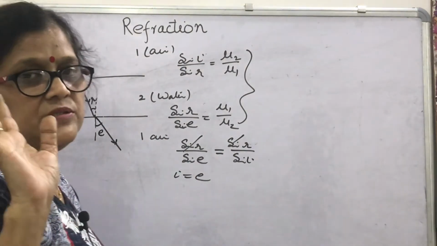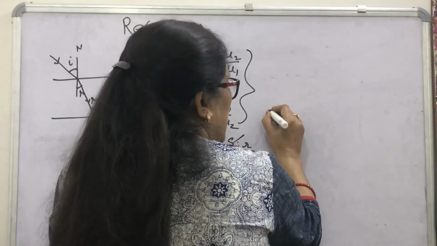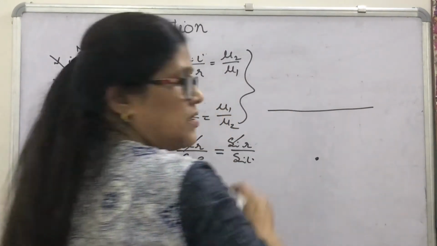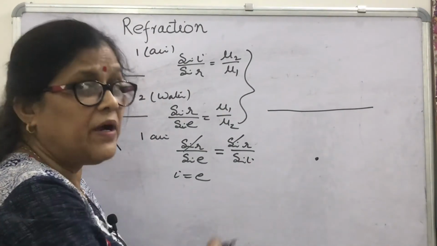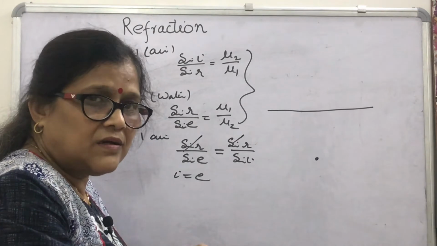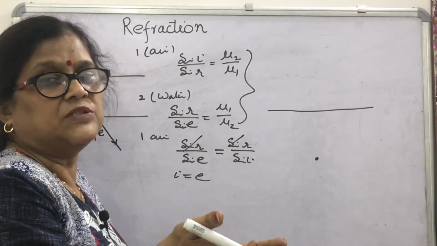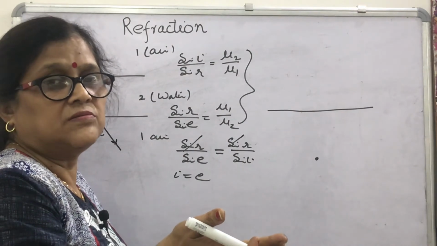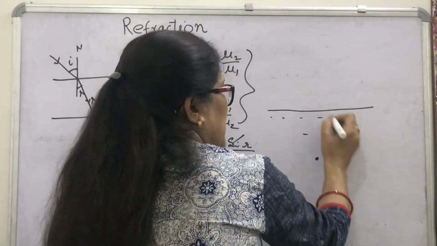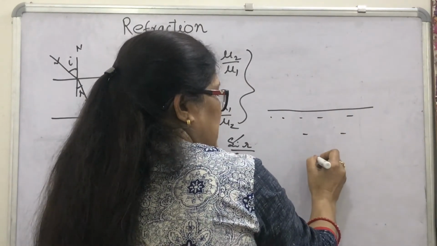What happens when we observe an object in water? You might have experienced this, that the object is seen to be a little raised from its original position. Here, suppose this is water or any other medium, and you are observing from outside, then what happens?